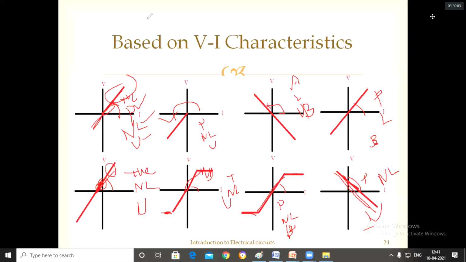What is the classification of the elements? How many types of elements are there? We discussed it now. Tell me how many types of elements are there. 8, sir. What is that?